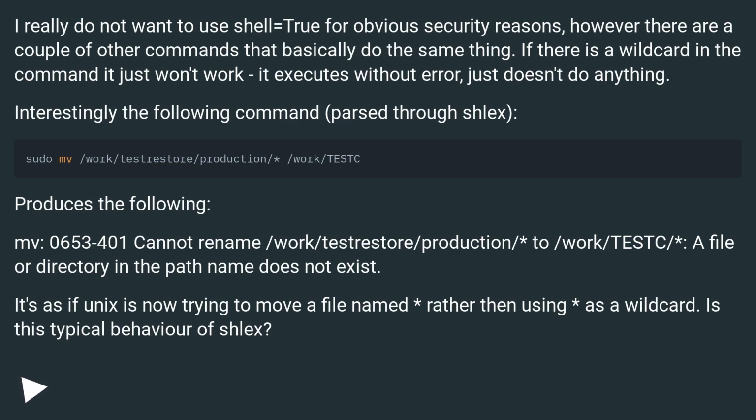Interestingly, the following command, parsed through shlex, produces the following. mv: 0653-401 cannot rename to /work/test/: a file or directory in the path name does not exist. It's as if Unix is now trying to move a file named * rather than using * as a wildcard. Is this typical behavior of shlex?